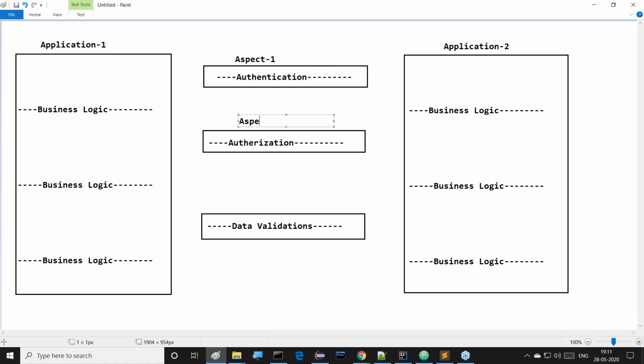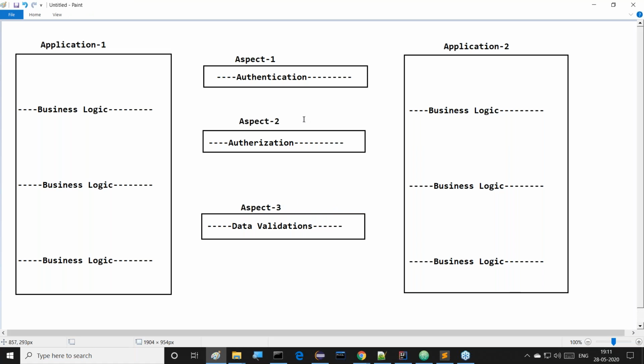Authorization aspect, or we may call it aspect 2, some aspect. Data validations is aspect 3, for example.